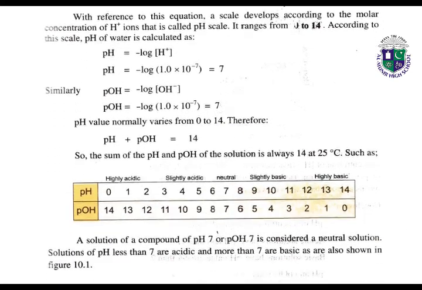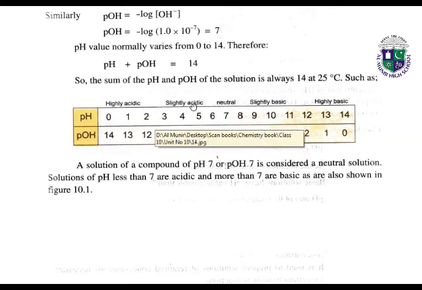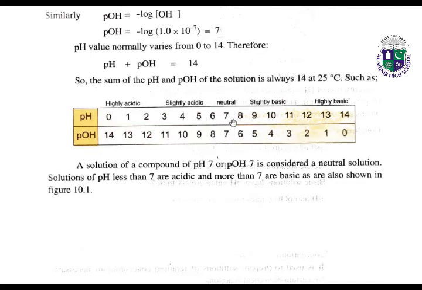pH value normally varies from 0 to 14. Here we have this scale. This is telling us about pH and pOH from values 0 to 14 and 0 to 14. So if you look at the values of pH, here we have the highly acidic values, slightly acidic values. On number 7 it will be neutral, and after 7, 8 to 11 it is slightly basic, and 12 to 14 it is highly basic, a highly basic solution.